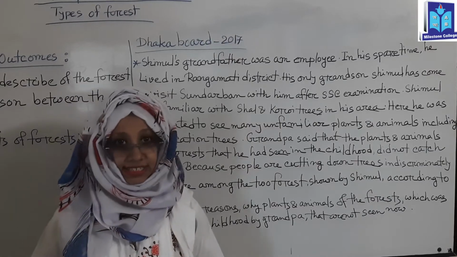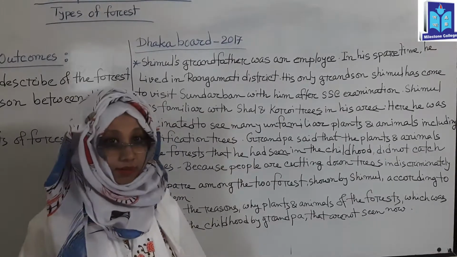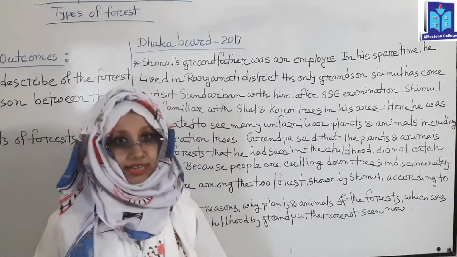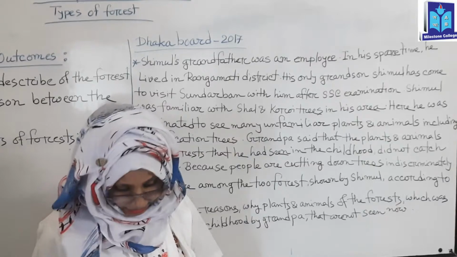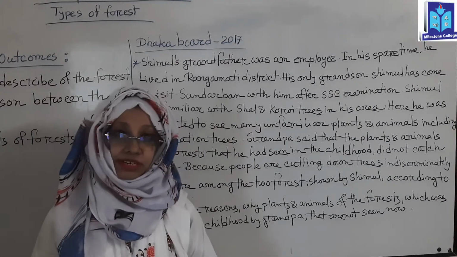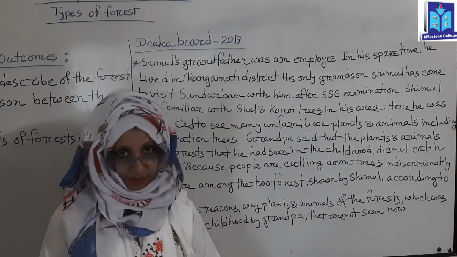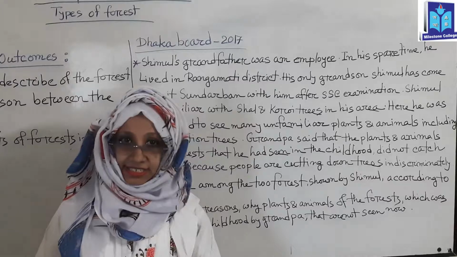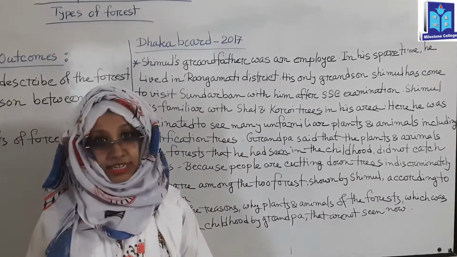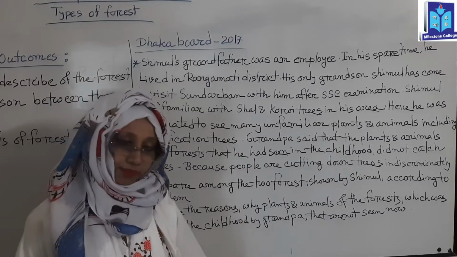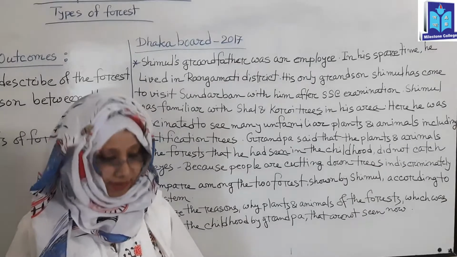Another reason is natural disasters, which may affect Bangladesh very much. Some examples of natural disasters are flood, storm, drought, etc. These are the most important examples of natural disasters. Because of the geographical location of Bangladesh, these natural disasters may have a harmful effect. So, for this reason also, forests are degrading day by day.